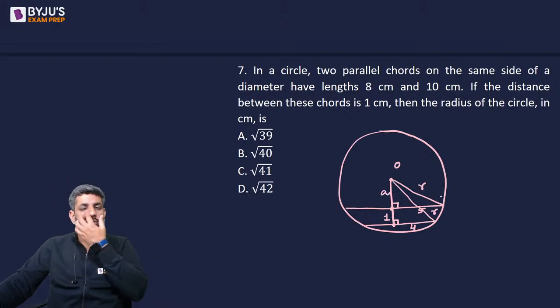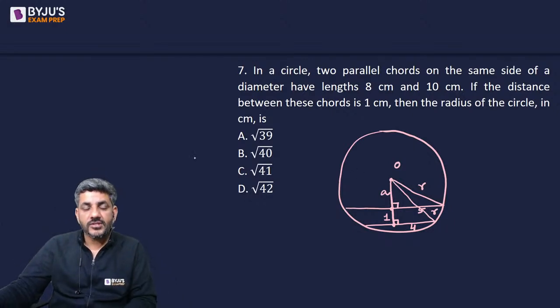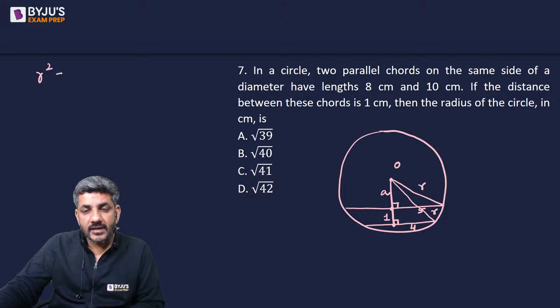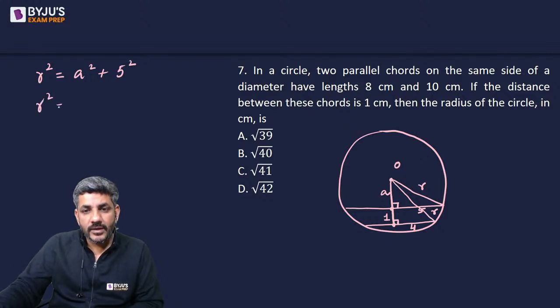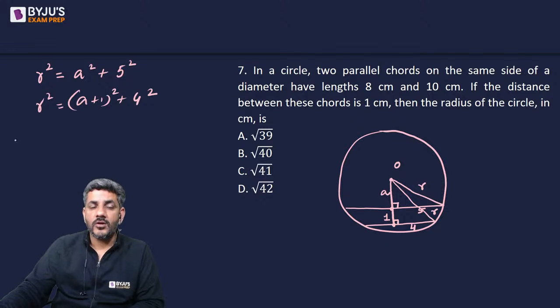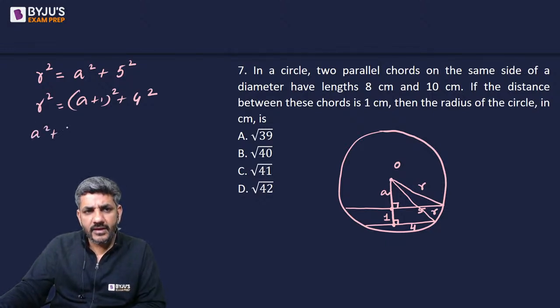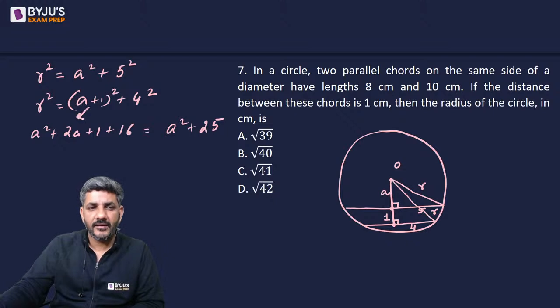Now I see that there are two equations that I can make and two variables which are there. They are R and A. First of all, let's say the upper triangle, it is R square is equal to A square plus 5 square, right? And the second one says R square is equal to (A plus 1) square plus 4 square. These are the two equations that we are having. Let's put them equal, क्योंकि दोनों ही equal हो जाएंगी. So I would have a square plus 2a plus 1 plus 16 is equal to a square plus 25. I just expanded it. तो ये आ गया plus 16 और a square plus 25.